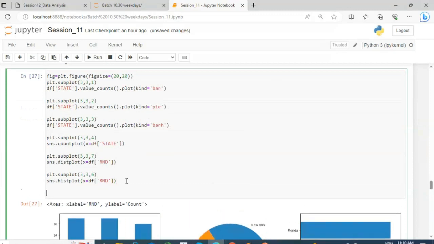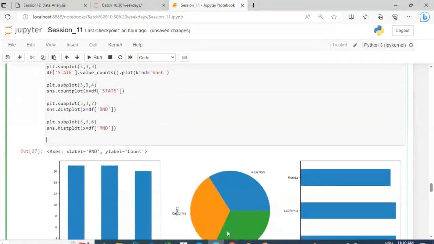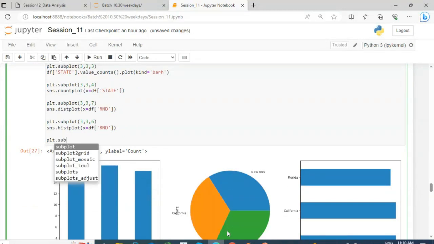We can create and add this: plt.subplot(3, 3, 5). This position is still empty.